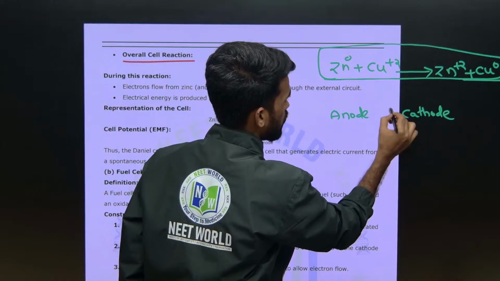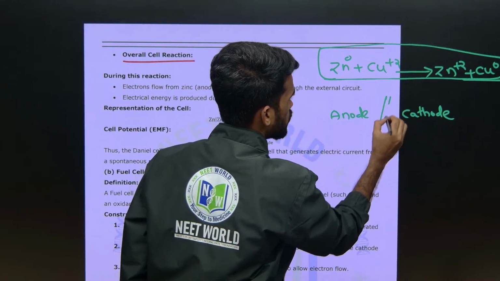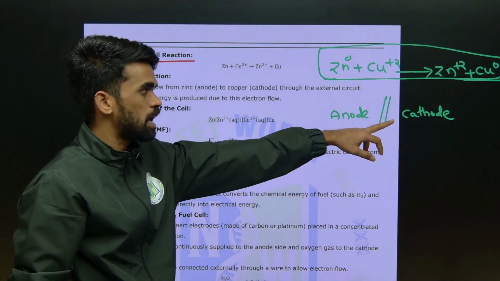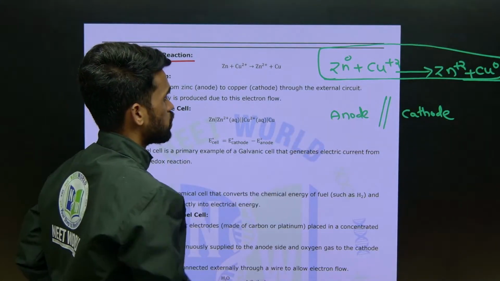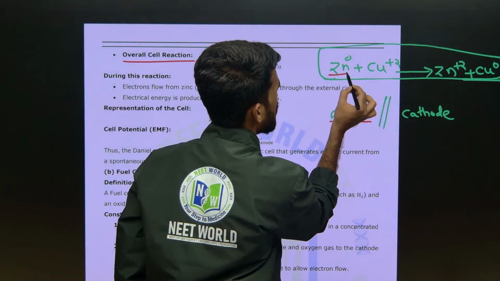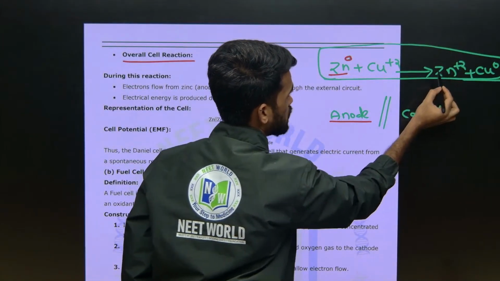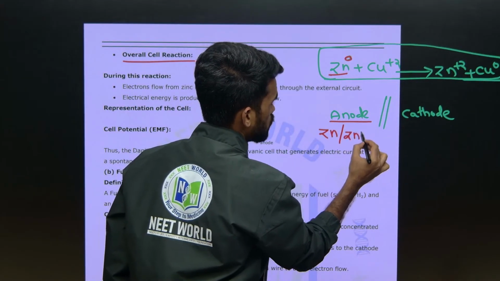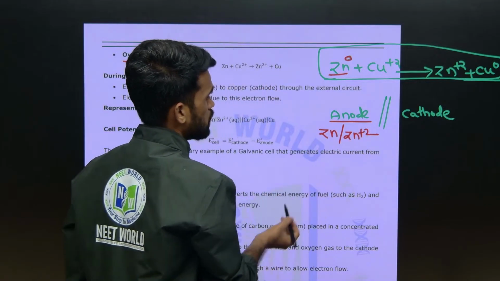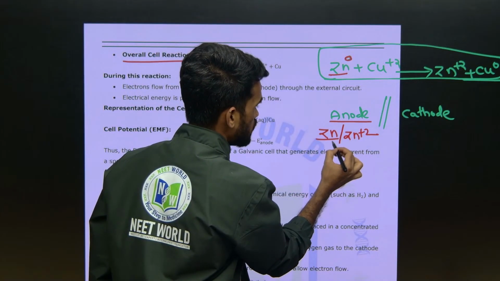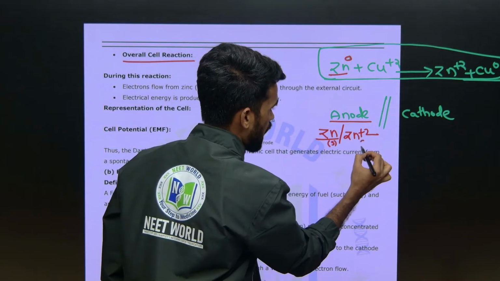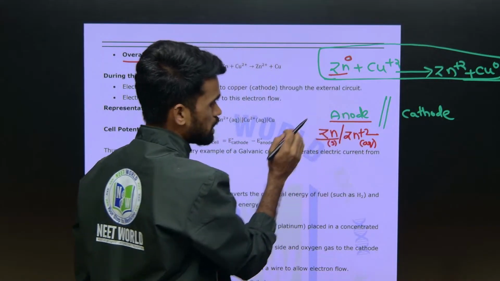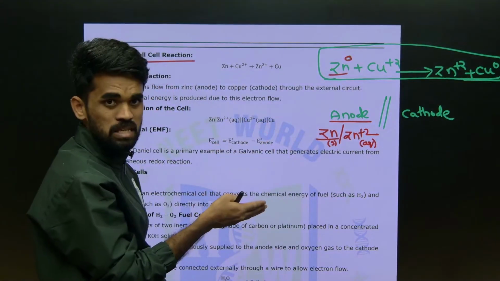For connecting them we are using a salt bridge. Now the salt bridge you should indicate with a double slash. This double slash between anode and cathode indicates the salt bridge. At the anode, zinc in elemental form is converting into Zn+2 ion, so Zn 0 converts into Zn+2. Why am I using a single slash here? See, zinc is in solid state and Zn+2 is in aqueous state. Whenever you have different phases, that should be separated with a slash, like this.